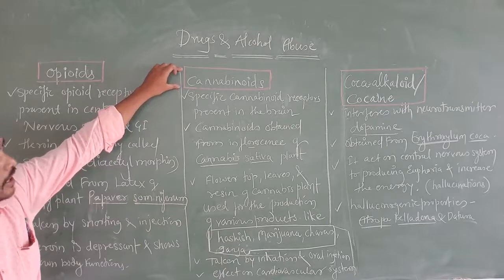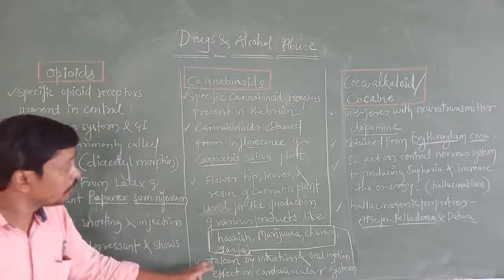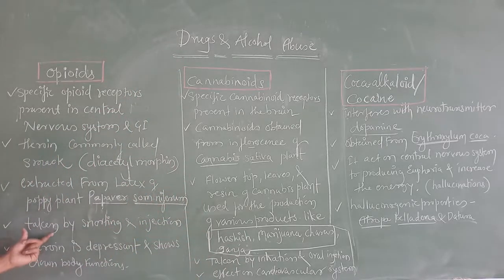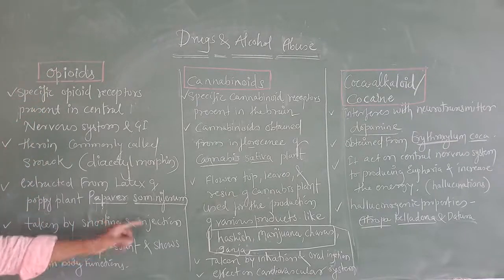Okay, cannabinoids. Now how are they taken? Here, we saw that opioids are taken by snorting and injection.